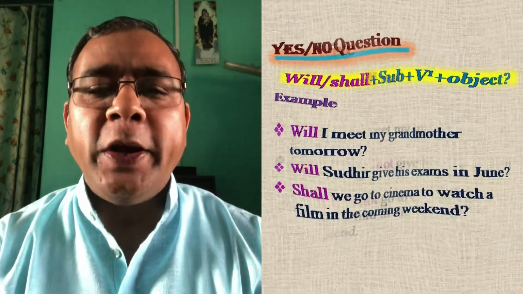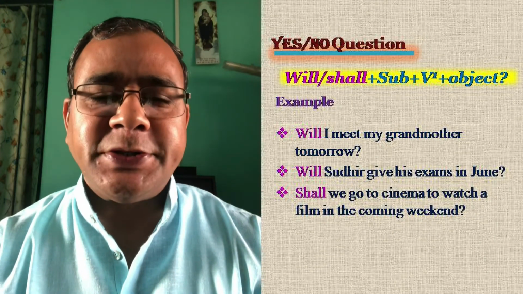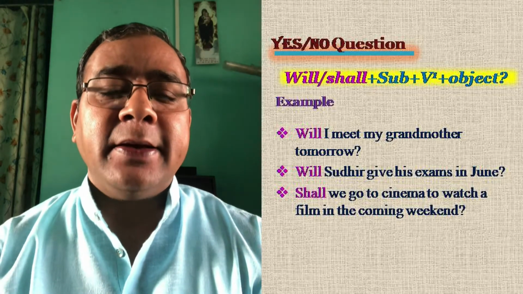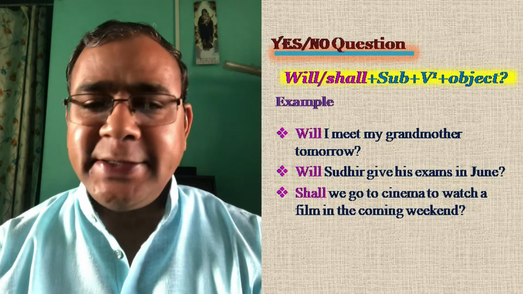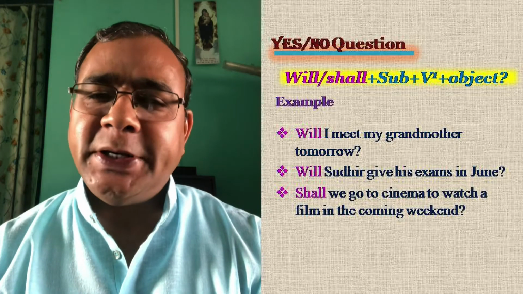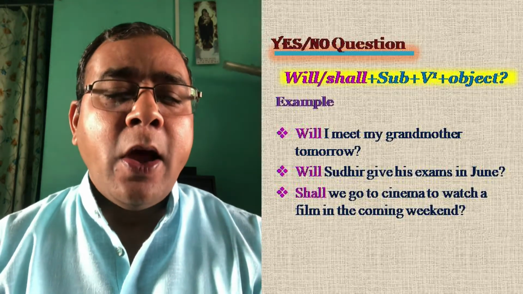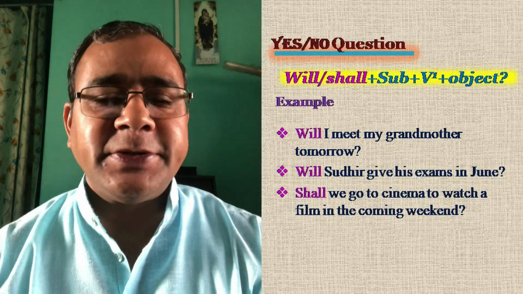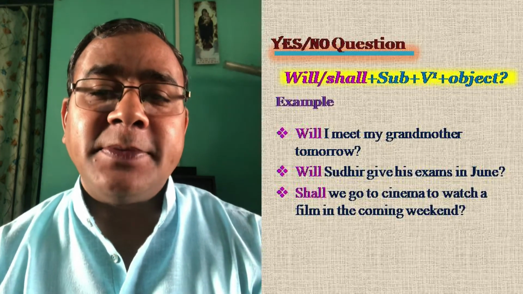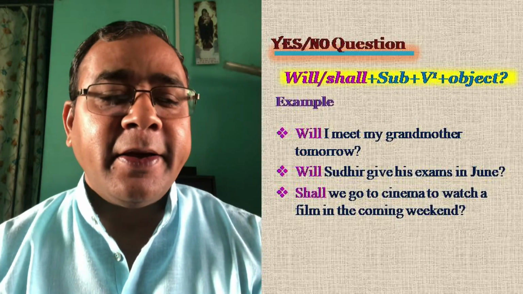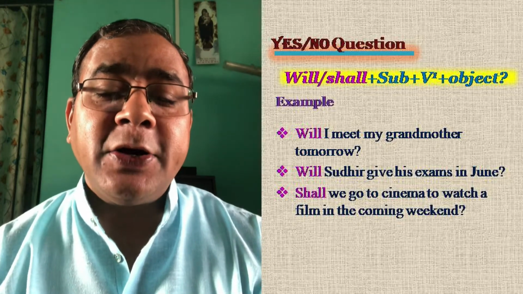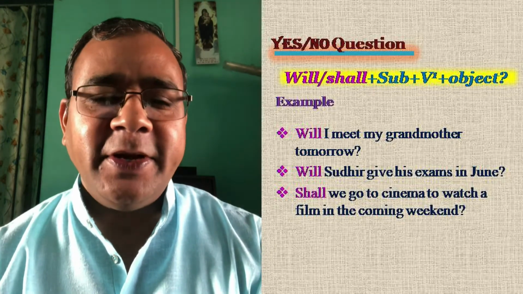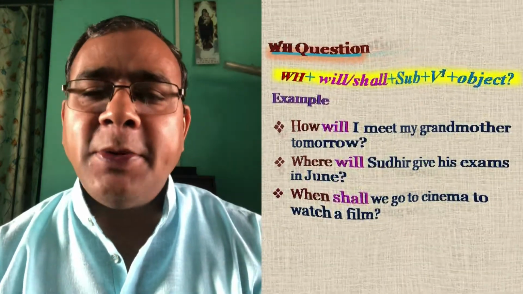Now let us see how we can formulate yes or no questions. Very easy again. The word will comes first, and then the subject, then the base, that is the verb 1, and the object. Okay, very easy. Will I meet my grandmother tomorrow? Question mark, of course. Will Sudhir give his exams in June? Shall we go to cinema to watch a film in the coming weekend? Okay, very easy.